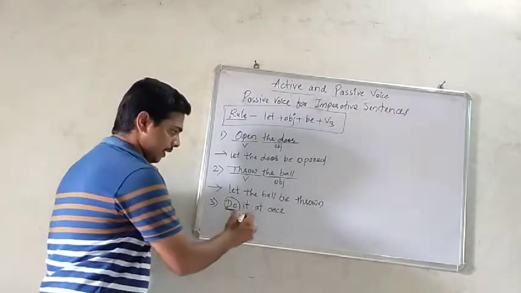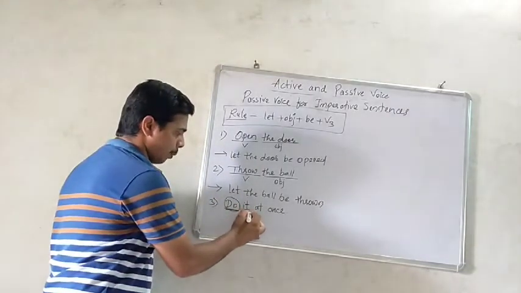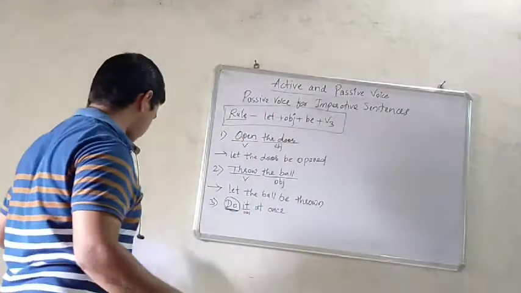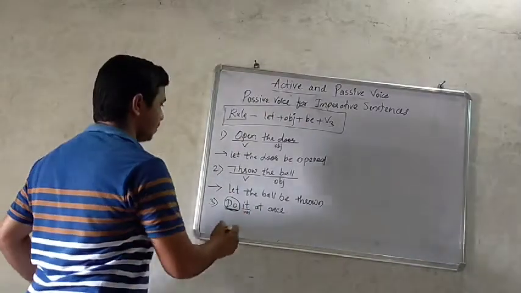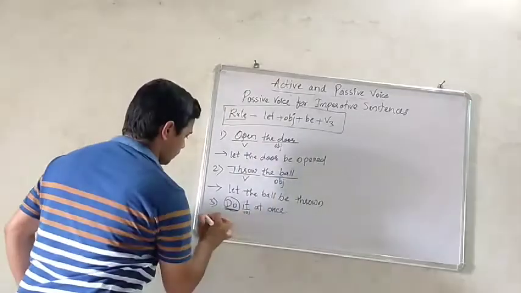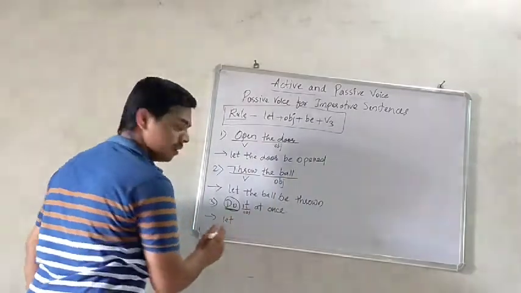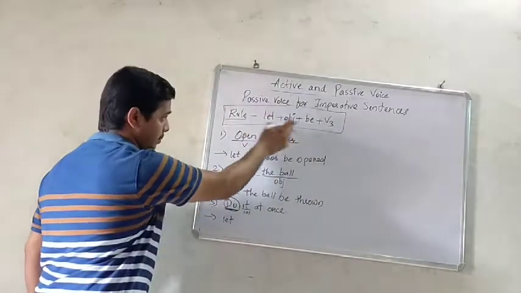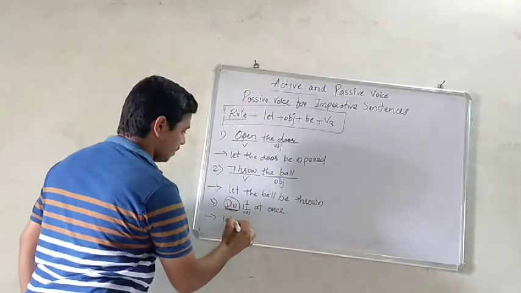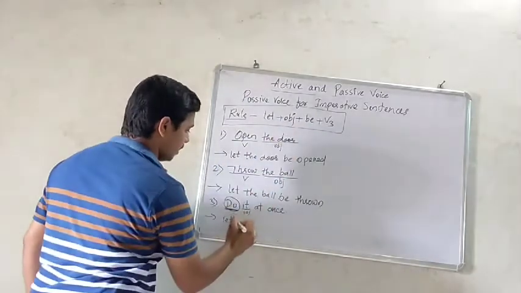So now it is the object. So let's see. Let plus object, let it.